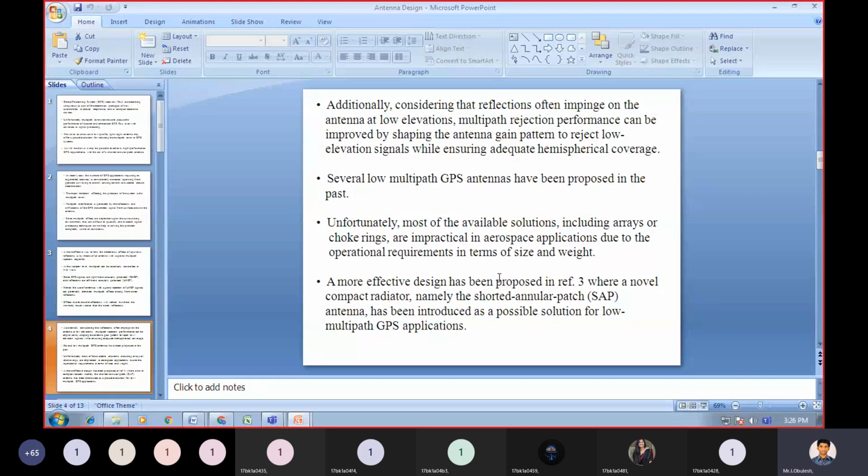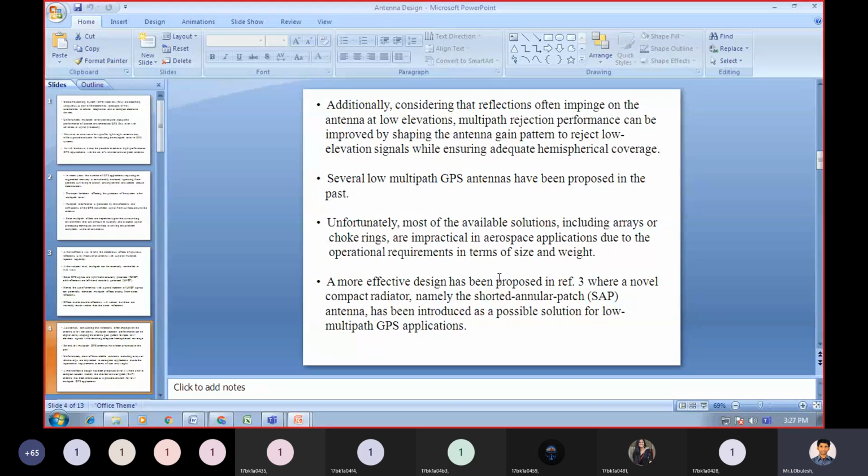Several low multipath GPS antennas have been proposed in the past.